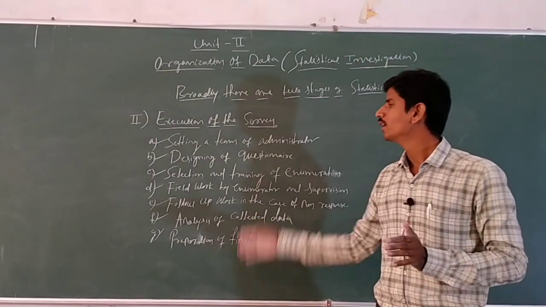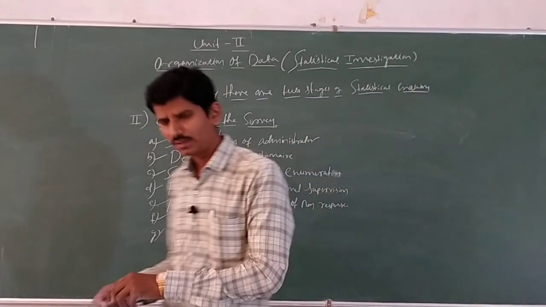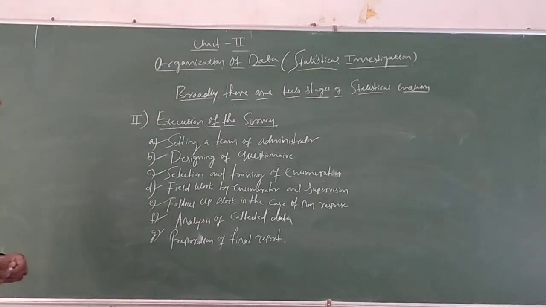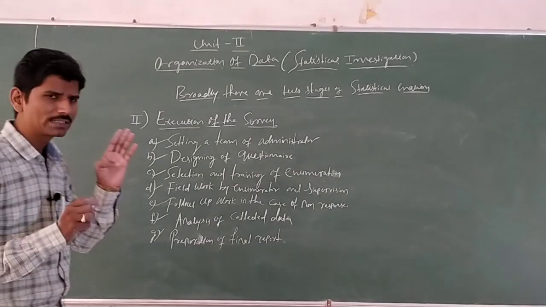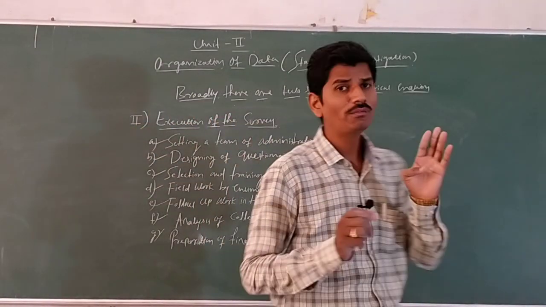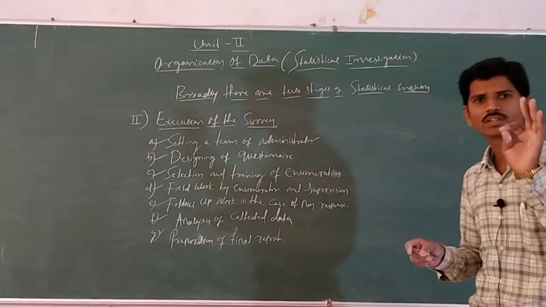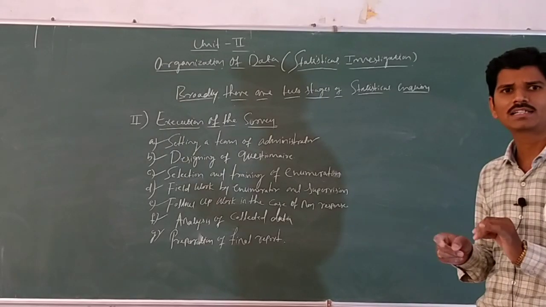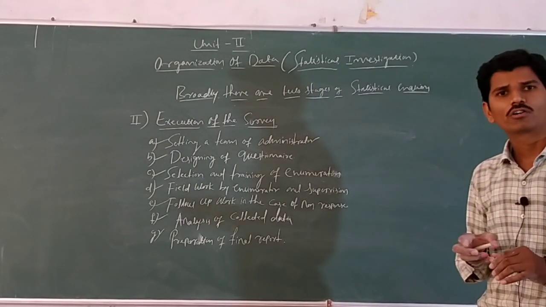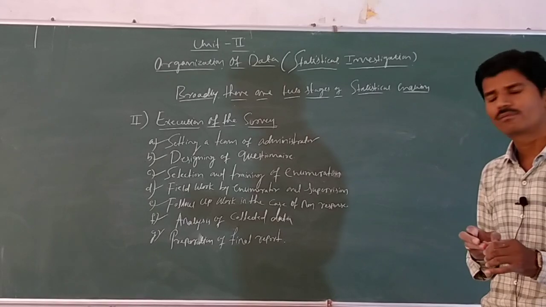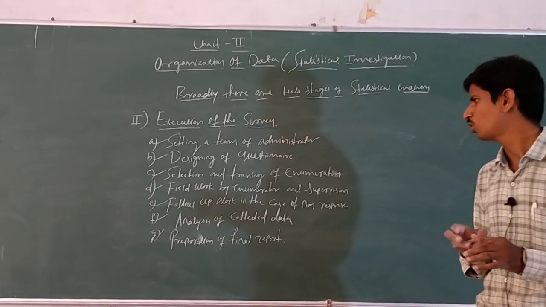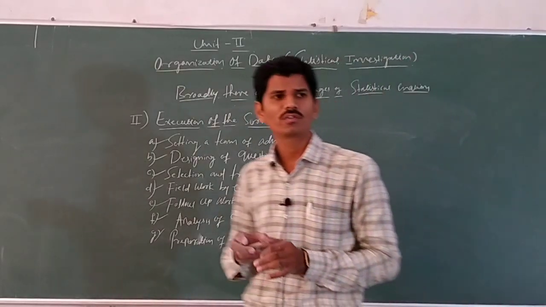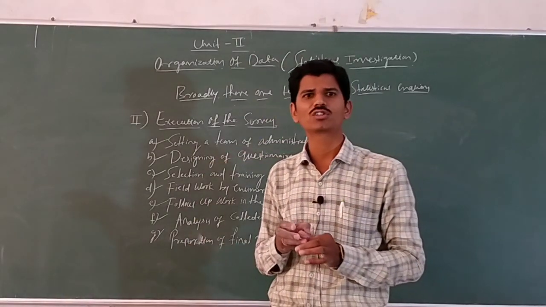Okay, these are the steps in the execution of the survey. There are totally 7 steps. One is setting of administrator. The next, designing of questionnaire, selection and training of enumerators. The next, field of enumerators and supervision. And the fifth one is follow up in the case of non-response. Sixth one is analysis of collected data, and the last one is preparation of final report.